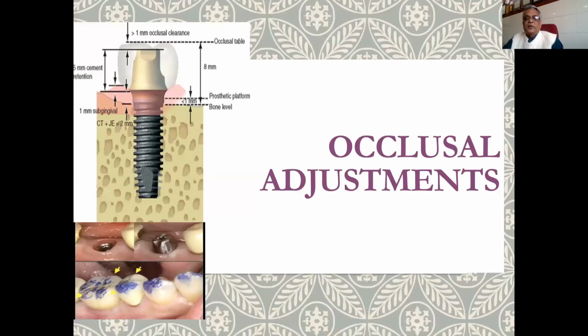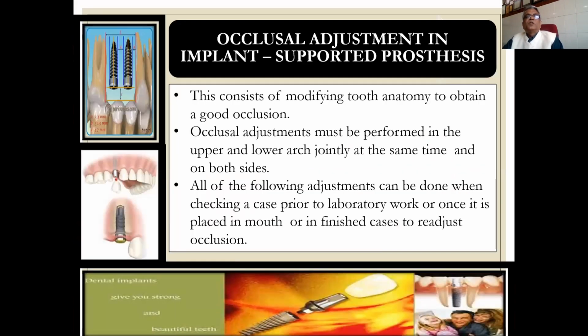Now, how to do the occlusion adjustment? This consists of modifying tooth anatomy to obtain a good occlusion. Occlusion adjustment must be performed in the upper and lower arch jointly, at the same time, and on both sides. This is very crucial and important to understand. We should not reduce a single tooth in the upper or lower arch or on one side. That will cause unbalanced occlusion in terms of